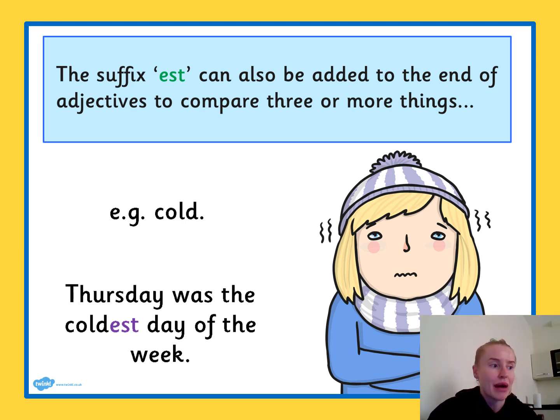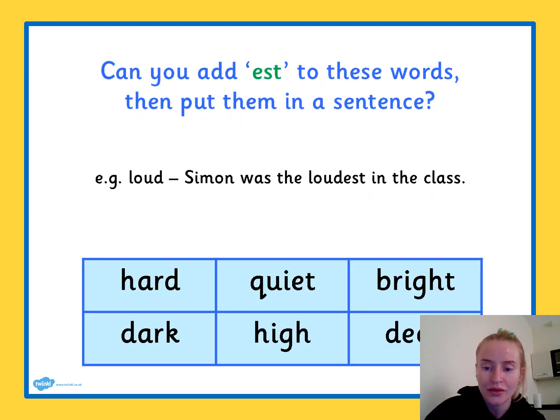Another example might be comparing more than 3 things. For example, in my family, there are 6 of us, well, 7, including my dog. I could say, my dad is the tallest in our family. Here are some words that I'm going to add est to the end of and change their meaning slightly. So hard will become hardest. Quiet becomes quietest. Bright becomes brightest. Dark becomes darkest. High becomes highest. And deep becomes deepest.